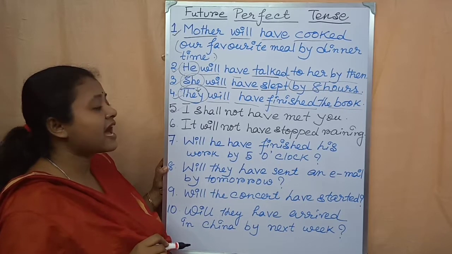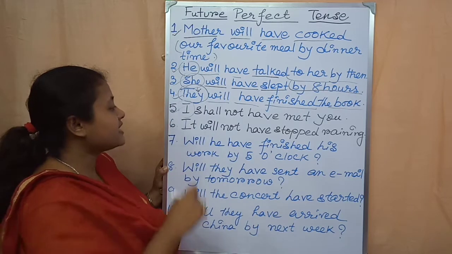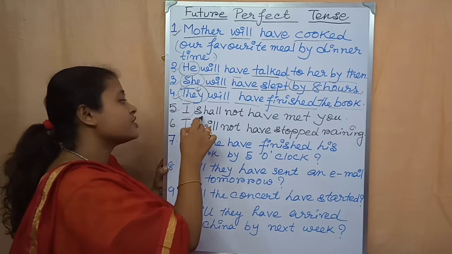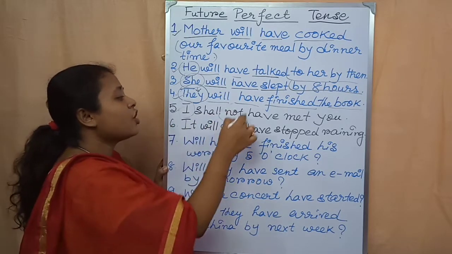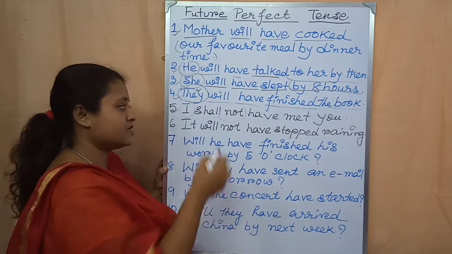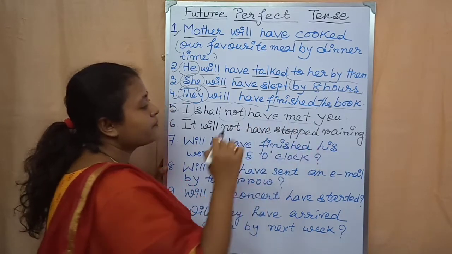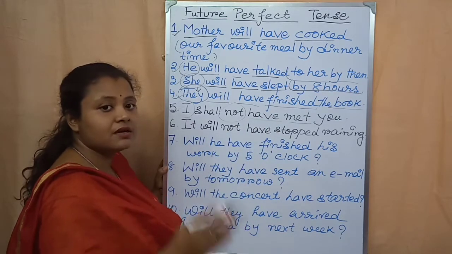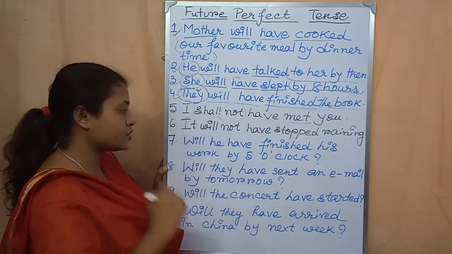Now come to the fifth example. I shall not have met you. I, it is the first person. After that, because it is first person, that's why I have written here shall. After the subject I have written here shall. Then not. Why? Because I am giving an example from negative statement. Okay. So not, then have, then the third form or the past participle form of the main verb, that is met, meet, met. So met, then the rest of the sentence, then full stop.